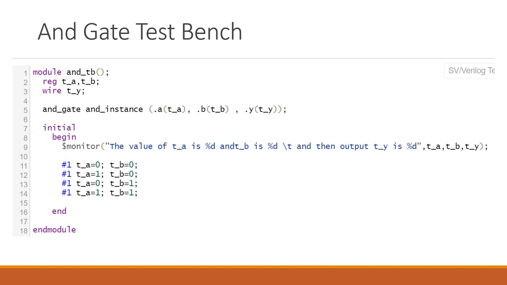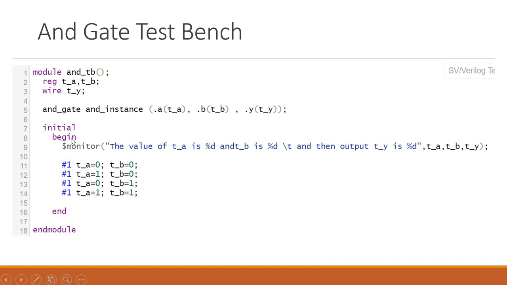We are using just the initial block here. Instead of initial we can use always also, but for now just understand what this initial block is and how things are written here. Anything you want to write as logic will be written into the procedural block. Initial and always blocks are known as procedural blocks.